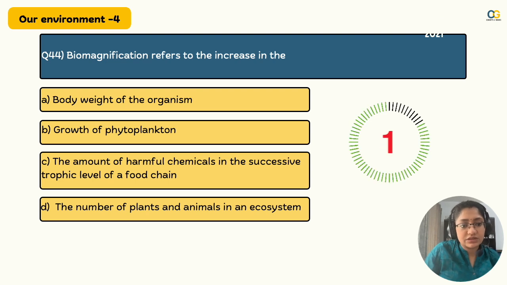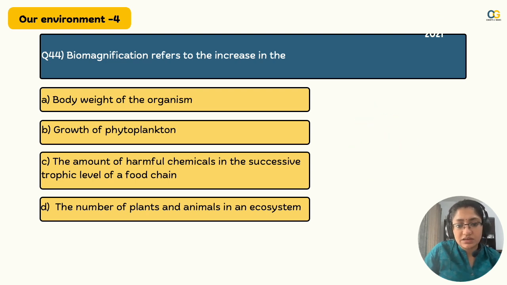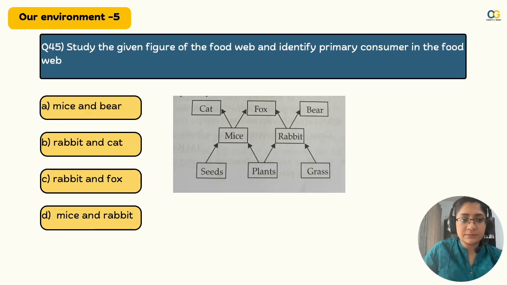Think. Shouldn't take you long. The options are only giving you the answer. Yes, the right answer is amount of harmful chemicals in successive trophic levels of a food chain. Perfect. चलो अभी तक तो 4 मार्क तो आ जाने चाहिए. Moving on to the next one.